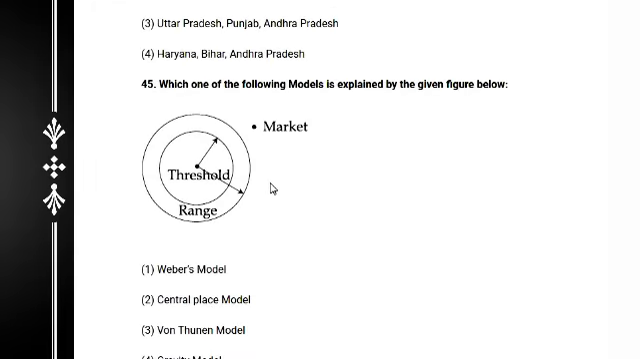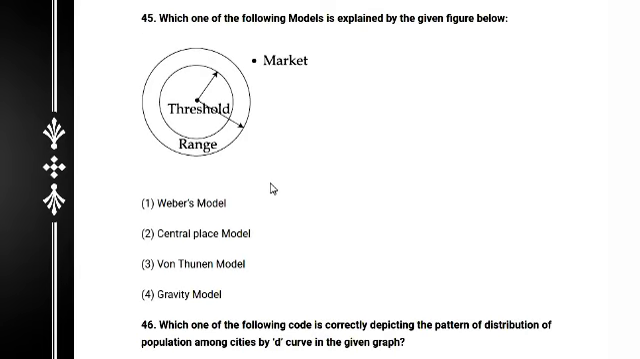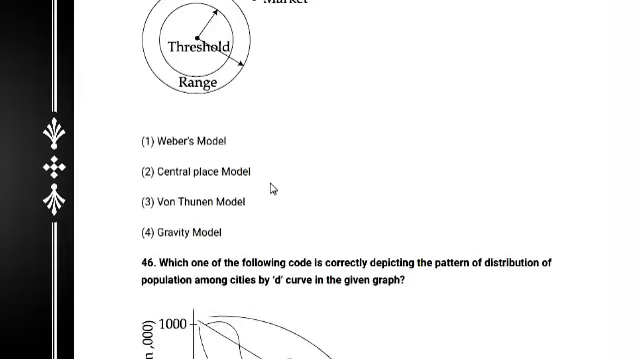And next question: which one of the following models is explained by the given figure below? Market, threshold and range. The options are Weber model, central place model, von Thunen model and gravity model. Question number 45, a very interesting type of question: market, threshold and range. Definitely it is the central place model.